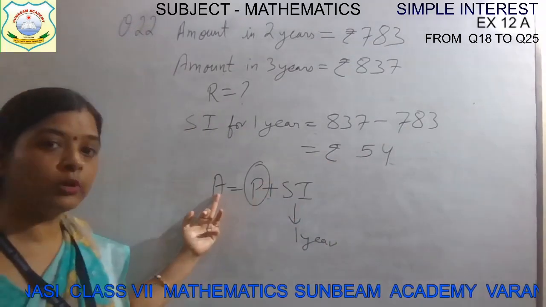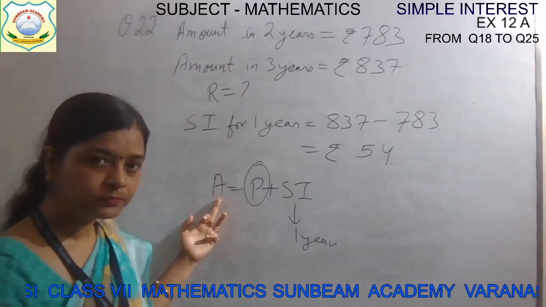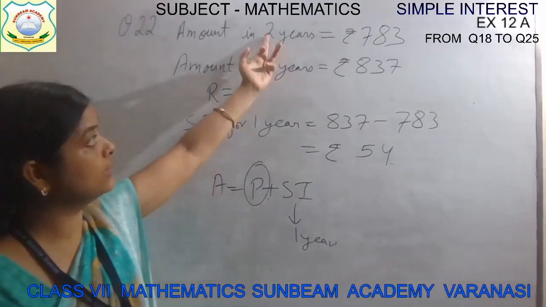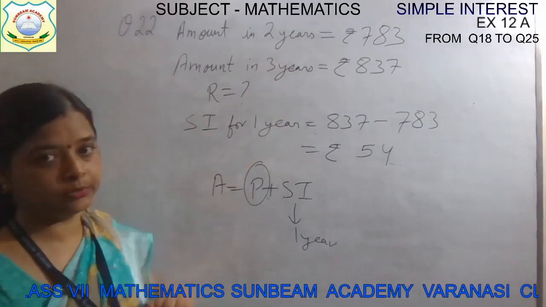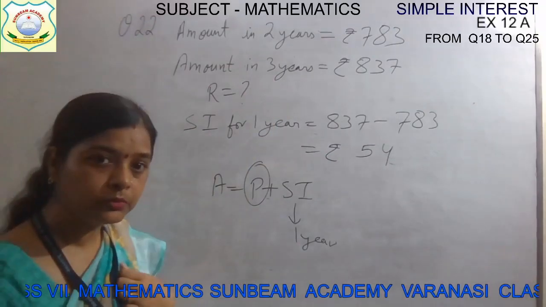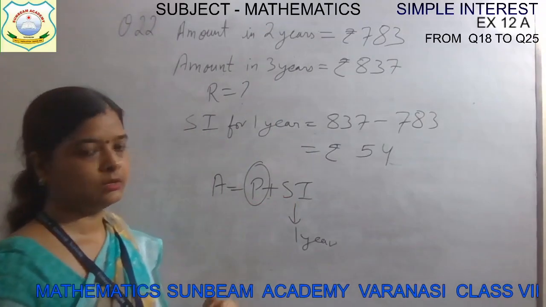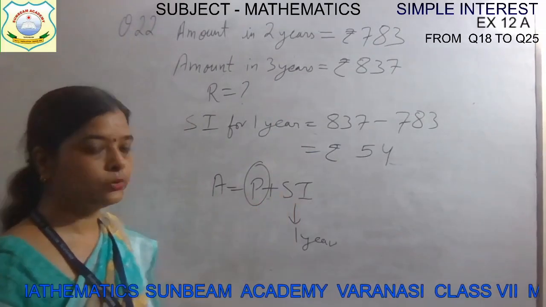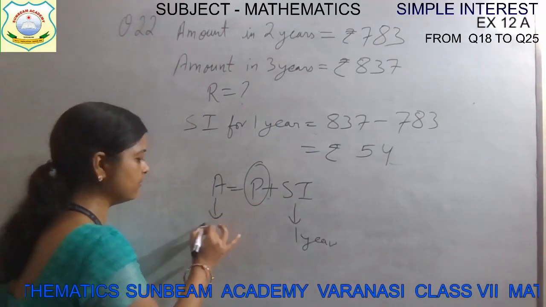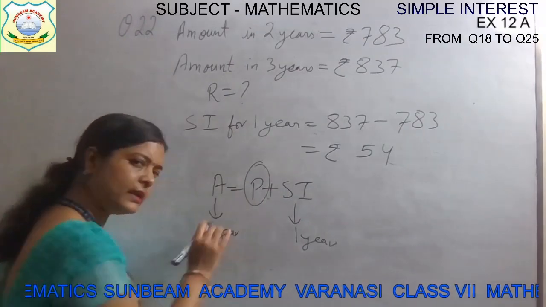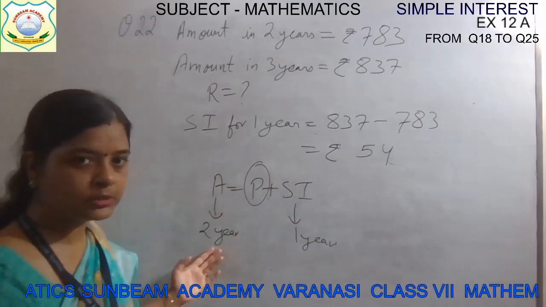But is the amount for 1 year given to us? No. Amount for 2 years and amount for 3 years is given to us. So what will we do? We need simple interest for 2 years, because amount is given for 2 years as well as 3 years. So I am choosing 2 years only.